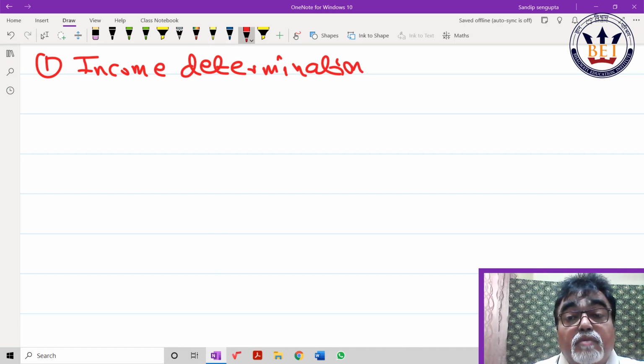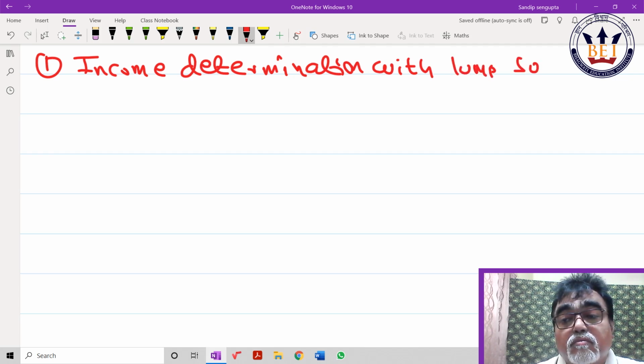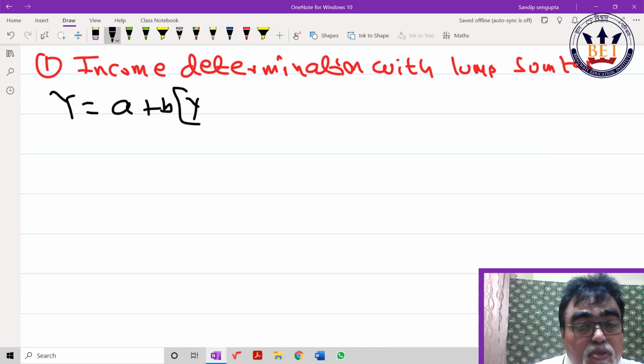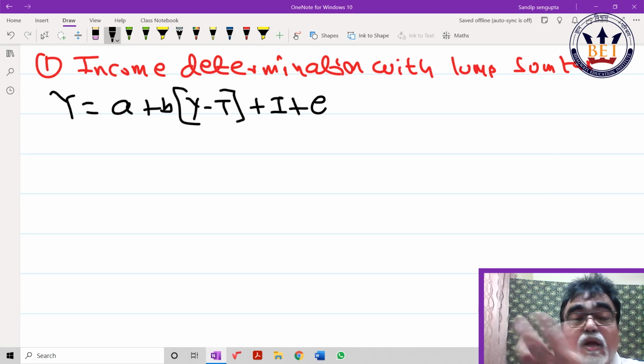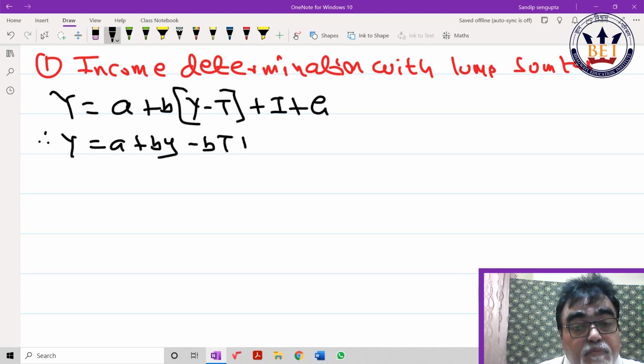Income determination with lump sum tax, correct? So what is my Y? C is a plus bY. With tax given, I should write it this way, yes or no? Plus I plus G. Let's find out Y. Y is equal to a plus b(Y minus T) plus I plus G.